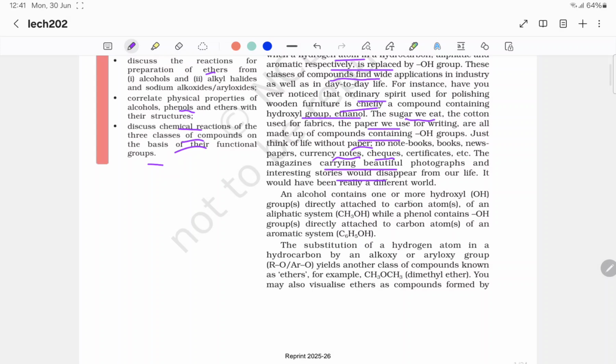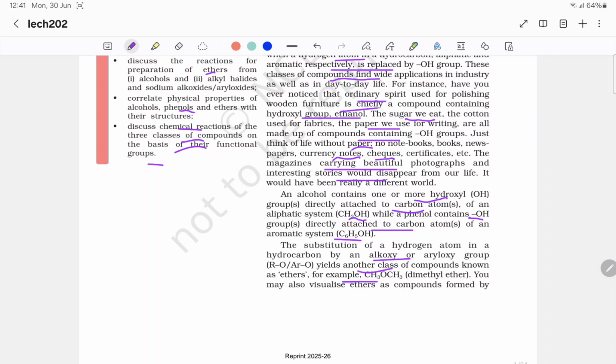An alcohol contains one or more hydroxyl groups directly attached to a carbon atom of an aliphatic system, CH3OH, while a phenol contains OH groups directly attached to carbon atoms of an aromatic system, C6H5OH. The substitution of the hydrogen atom of a hydroxyl group in a hydrocarbon by an alkoxy or aryloxy group yields another class of compounds known as ethers.